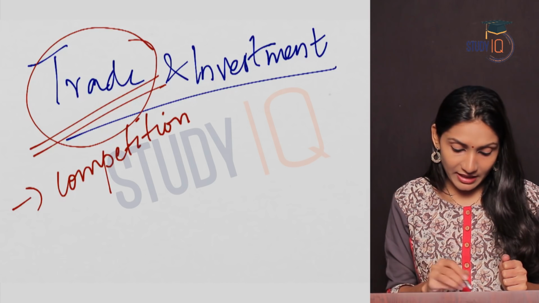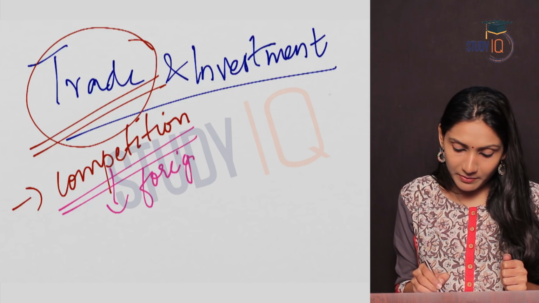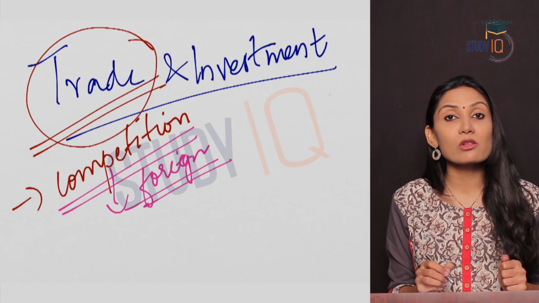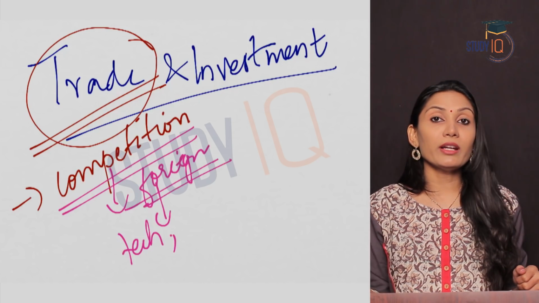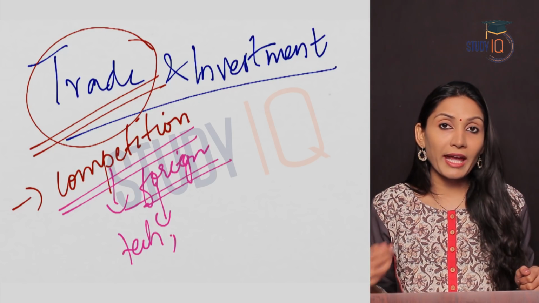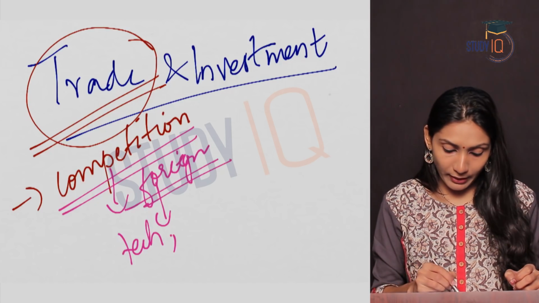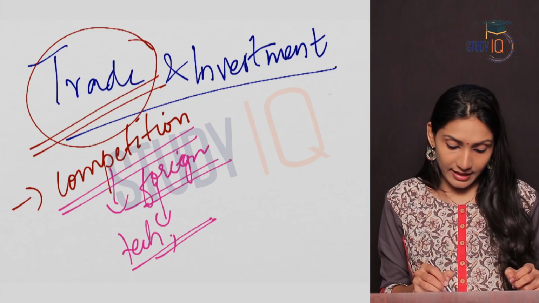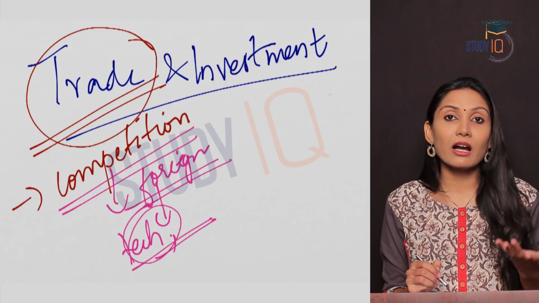Why was this competition high? This was because of foreign investment. And foreign investment means not only capital but also technology. So this led to adoption of modern technologies in the economy, more capital in the economy. So our local industries were also compelled to adopt modern technologies, and this led to improved competitiveness in the market, which led to increased output.